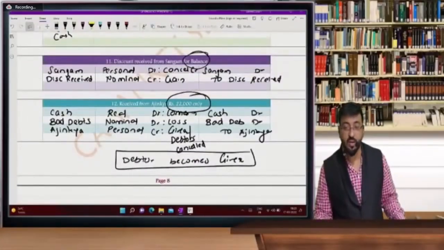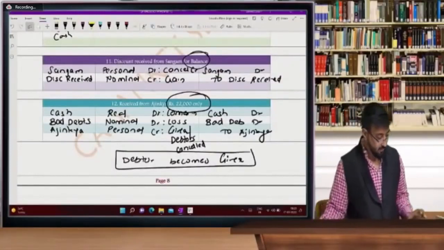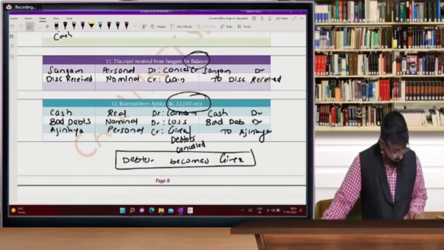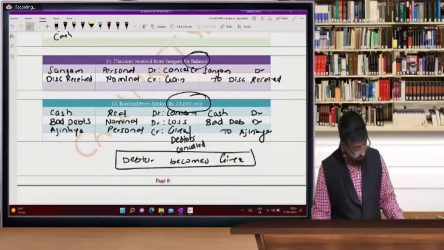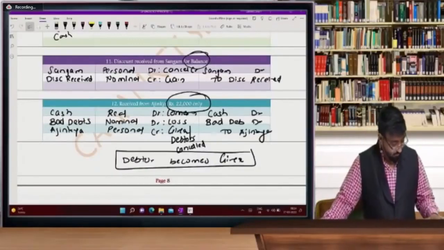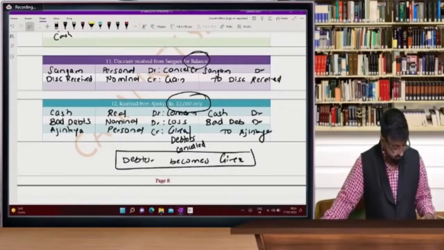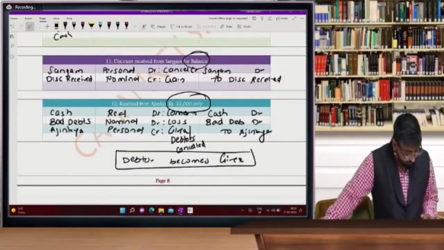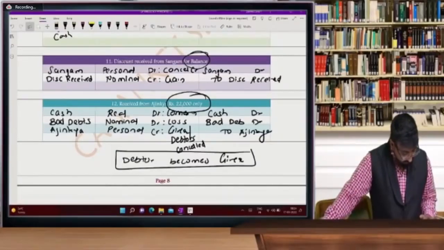Next entry is very, very important. Next one. Yes, sir, definitely. Yes, sir, easy, sir. We are able to apply rules. Very good.